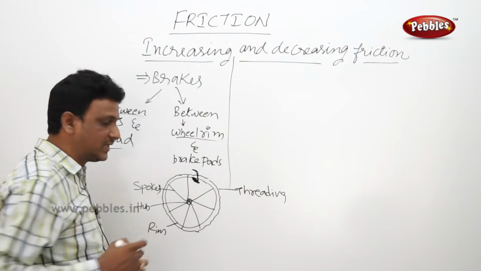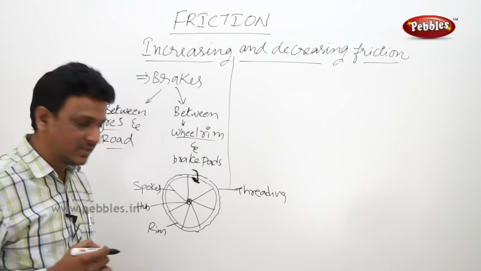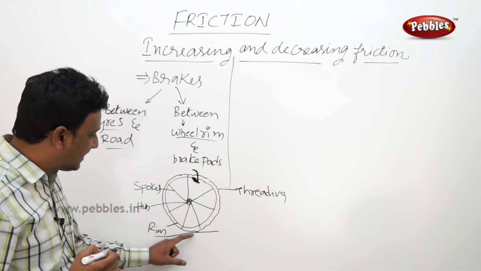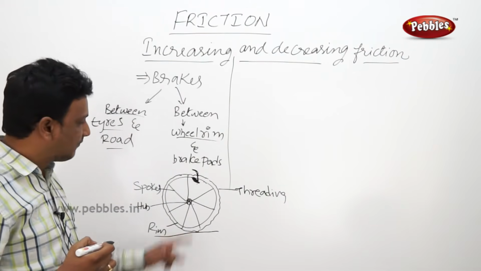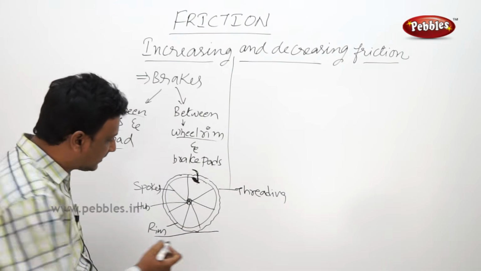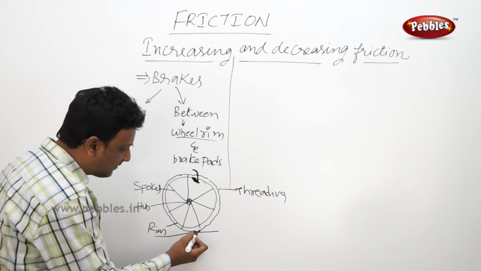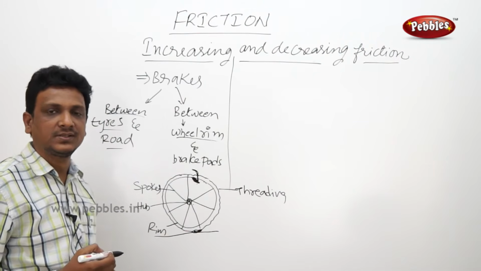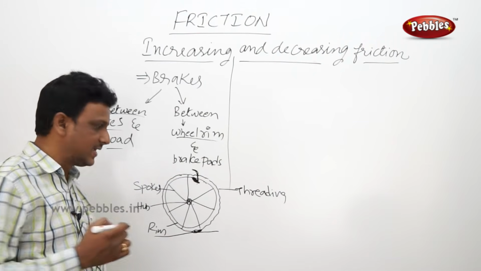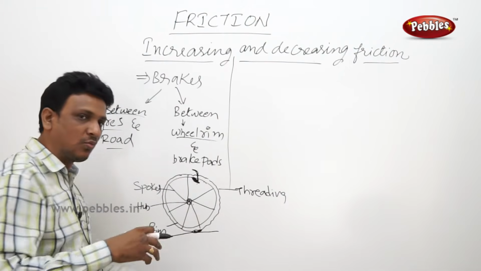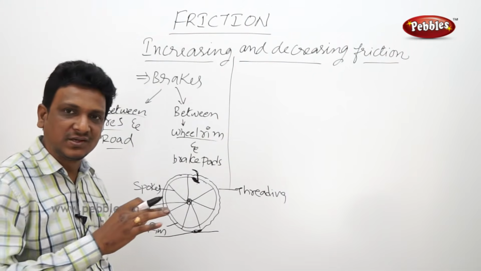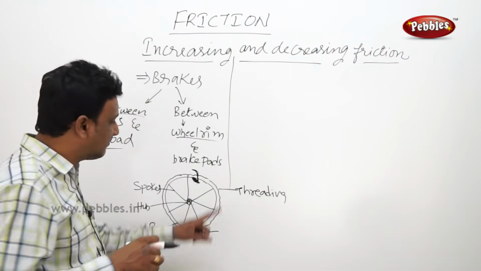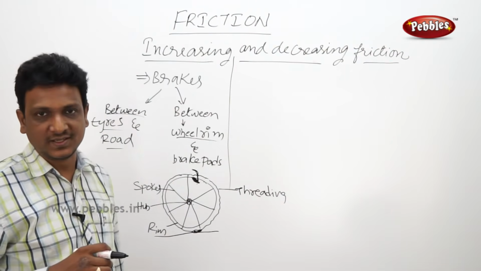This is one point. What is the second point at which friction is needed? So here, between the tire and the road, when you stop it here the friction becomes more. Between the tire and the road, the bicycle is stopped. Say, if your brake pads are worn out, your brake pads are very soft without irregularities, even though you apply brakes, the rim will be moving and you cannot stop the bicycle.